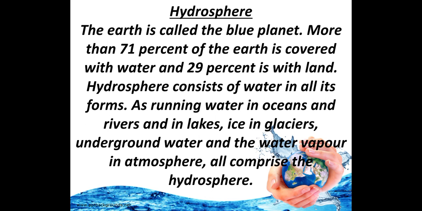The earth is called the blue planet. More than 71% of the earth is covered with water and 29% is land. Hydrosphere consists of water in all its forms: running water in oceans, rivers and lakes, ice in glaciers, underground water and the water vapor in the atmosphere all comprise the hydrosphere.